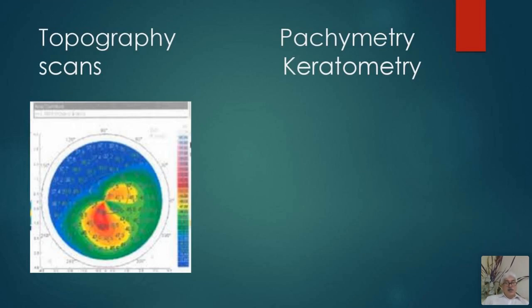The normal corneal thickness in the center of the cornea is about 550 microns, and in the peripheral areas of the cornea it is about 1 millimeter or about 1000 microns. Normal keratometric readings are 42 diopters, and they are measured in two meridians, horizontal and the vertical.